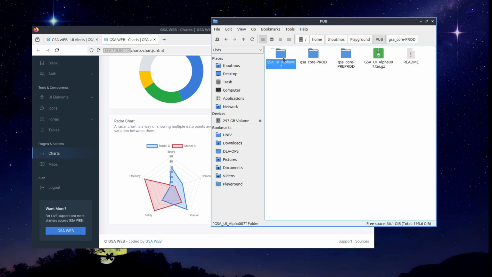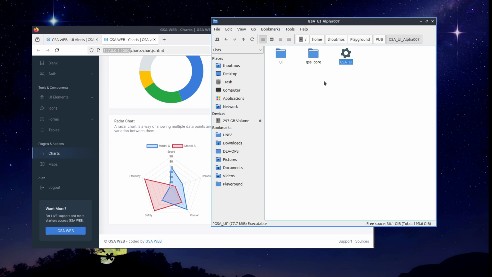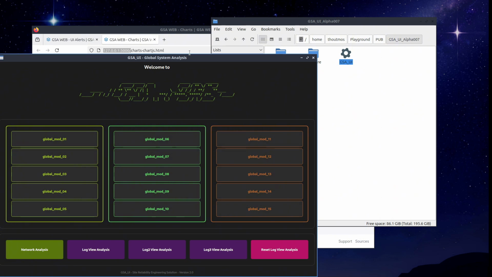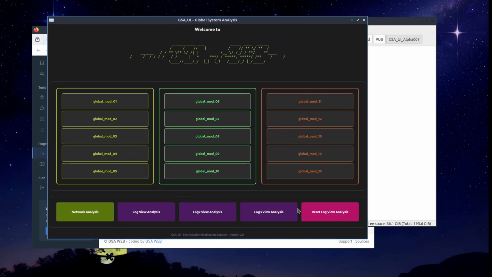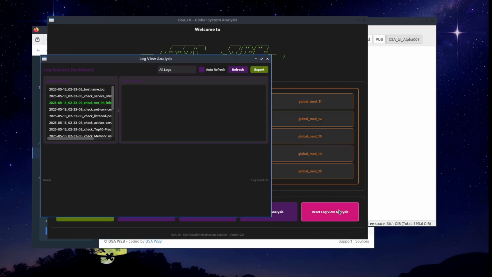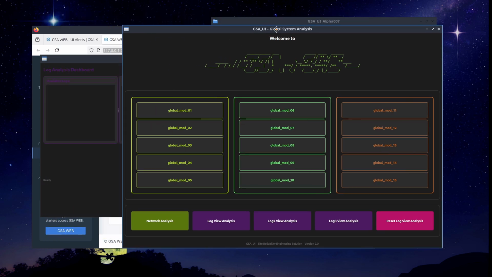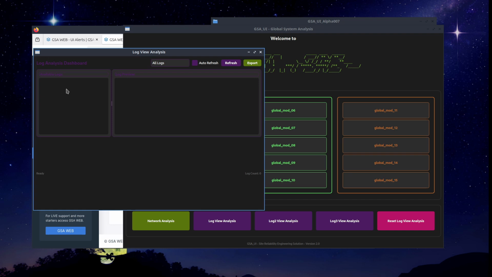Okay, so let us launch this one. Here we can see the log in the system. Let us reset this one. Yes, it is done, and you can see here we have no log again.